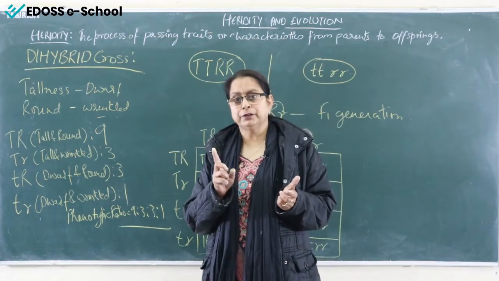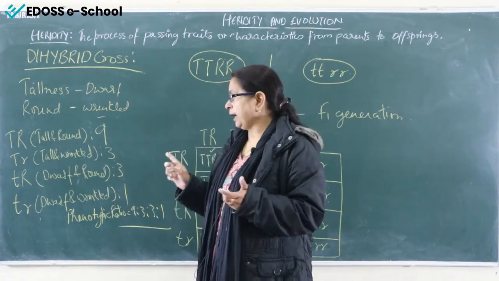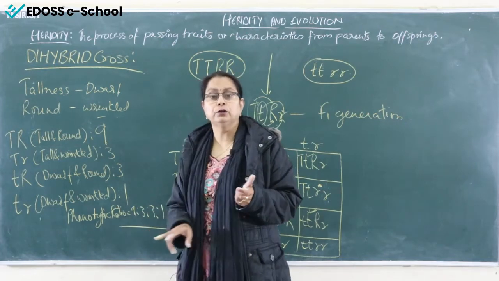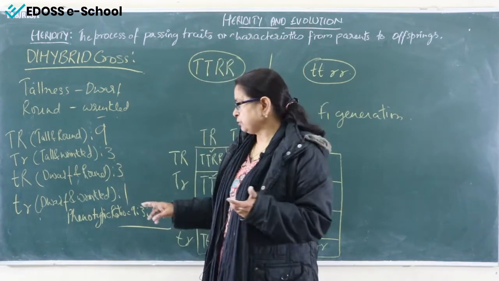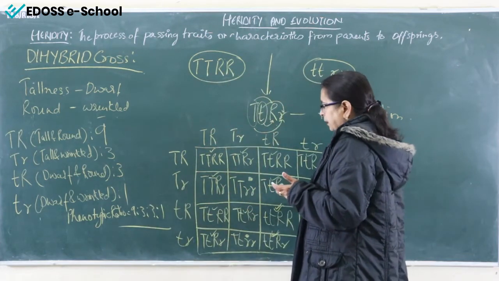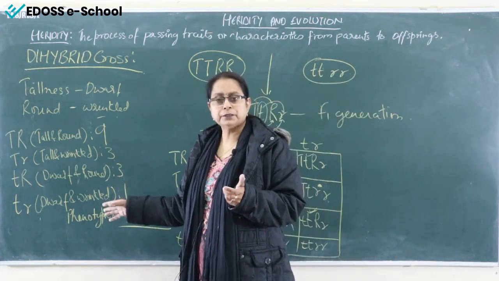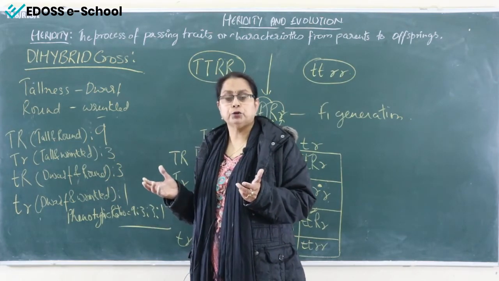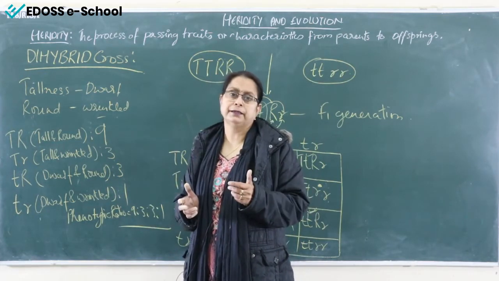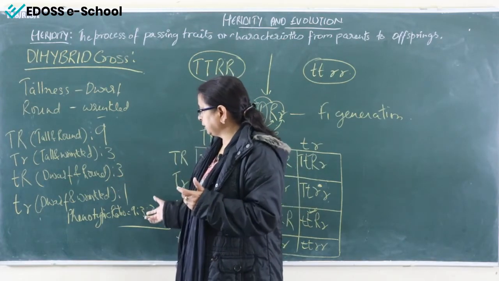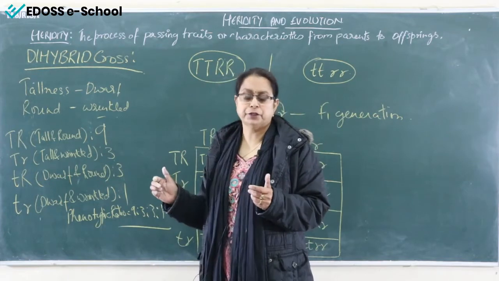One thing is left. You must ask, ma'am, you have just explained the phenotypic ratio in this dihybrid cross, why not the genotypic ratio? As you have seen, phenotypic ratio itself becomes so complicated, calculation is so long, 9:3:3:1. So if we talk about the genotypic ratio, it is too long and complicated. That is not included in the course. So in your course, it is only up to the phenotypic ratio.